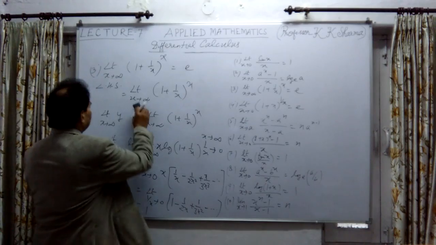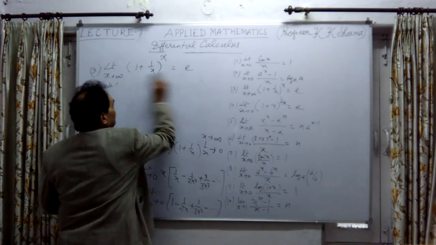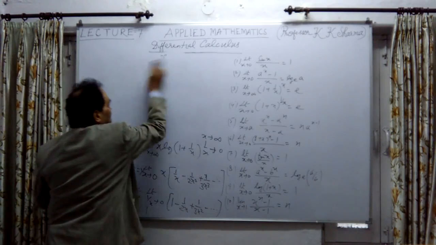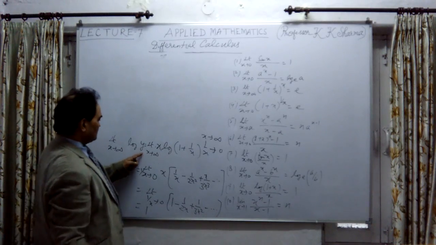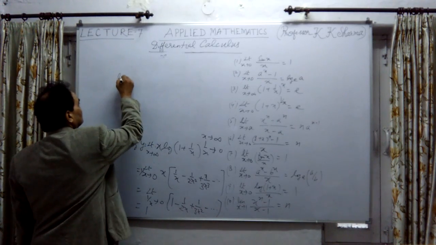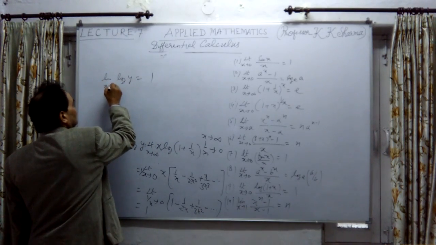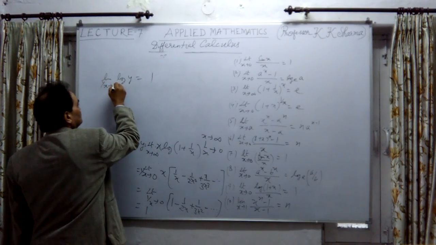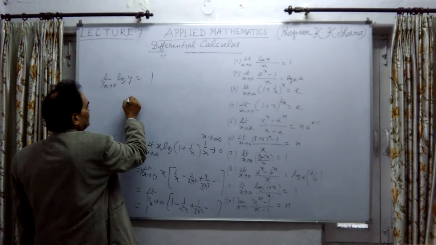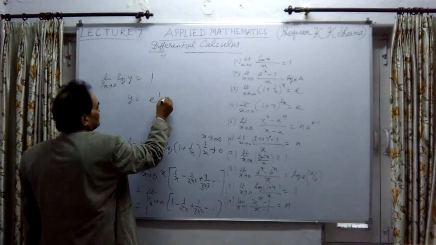So therefore, log of y is equal to 1. We have obtained this limit as 1 upon x tends to 0. Therefore y is equal to e raised to the power 1.